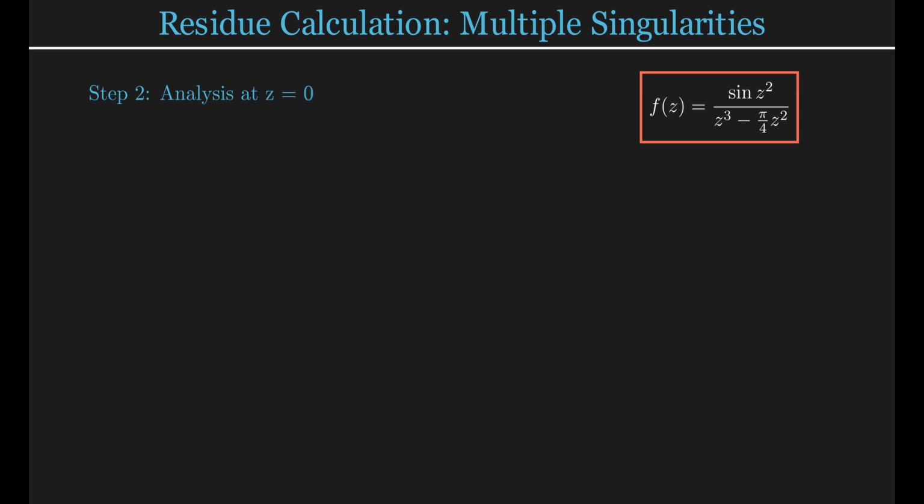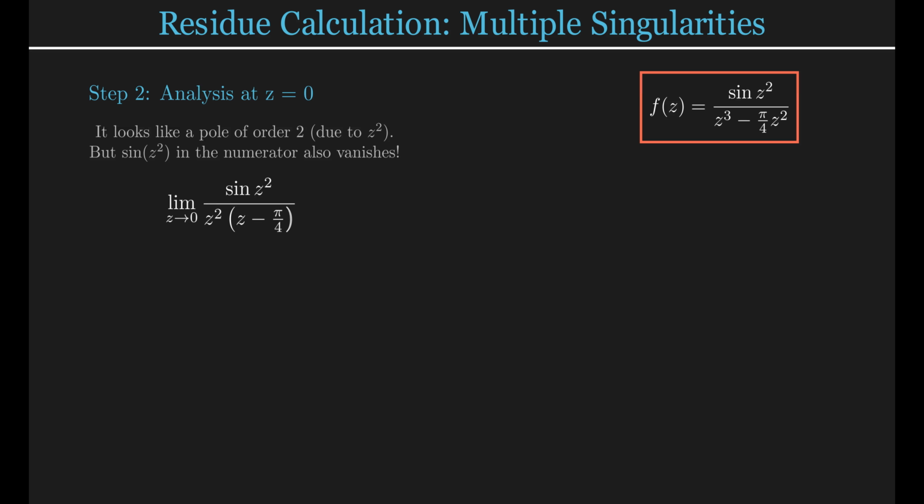Step 2. Let's analyze the point at z equals 0. Be careful here. At first glance, the z squared factor in the denominator suggests a pole of order 2. However, notice that the numerator, sine of z squared, also vanishes at 0. To understand the behavior, we evaluate the limit as z approaches 0. We can group sine of z squared over z squared, which is a standard limit that approaches 1. This leaves us with 1 divided by minus pi over 4. The limit exists and equals negative 4 over pi.